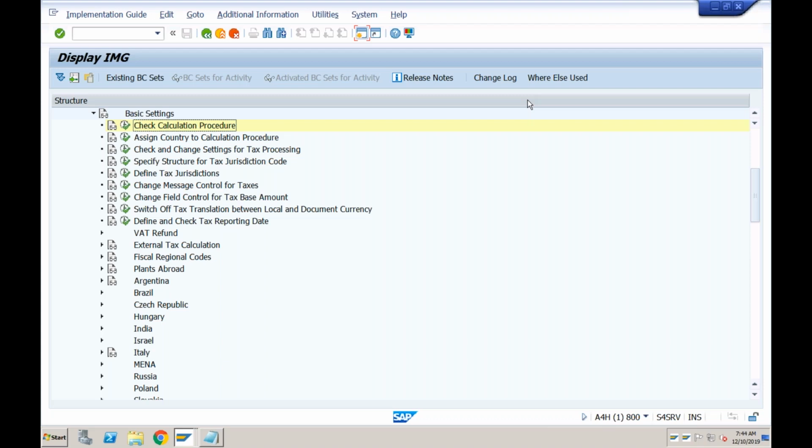So in order to use the taxes in SAP, we need to create a tax code using transaction FTXP. And whatever tax code we create, we also need to assign the proper GL to that tax code using transaction OB40. Okay, and once this is done, we can use that tax code at the time of posting whatever invoices you are posting, and the system will automatically generate the taxation lines.